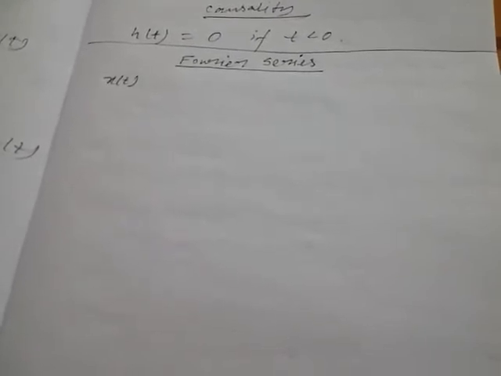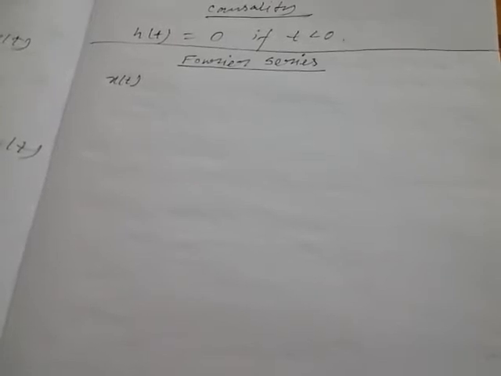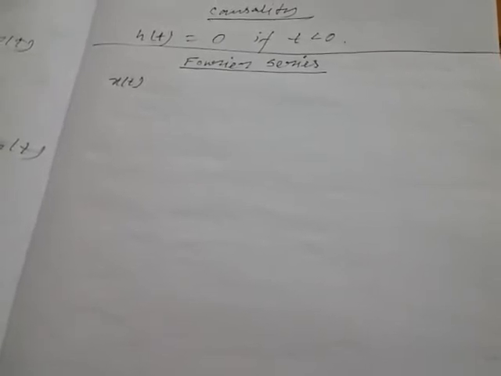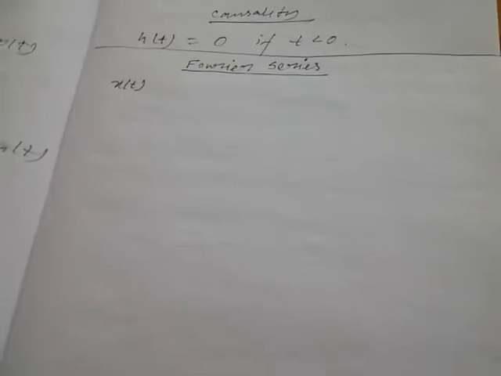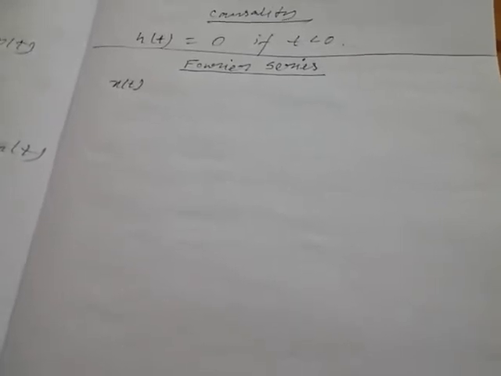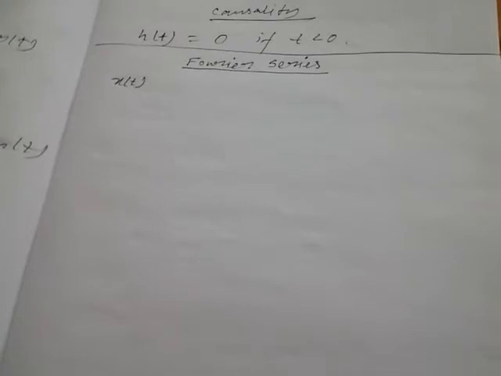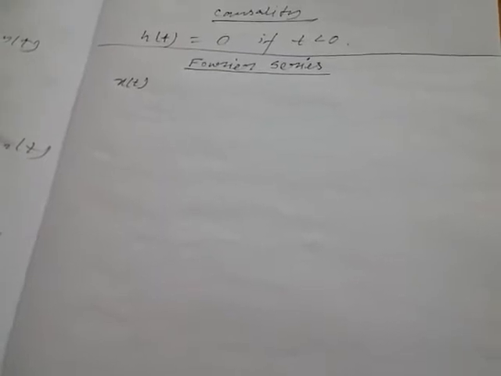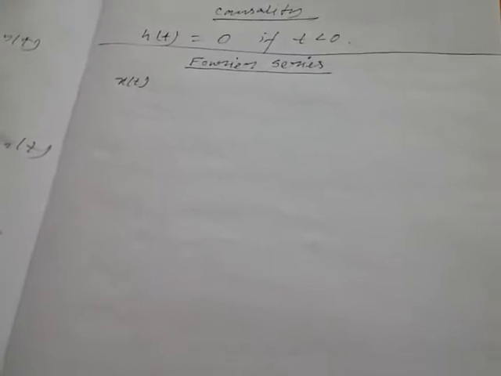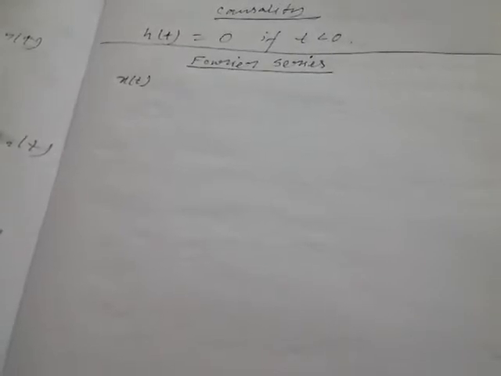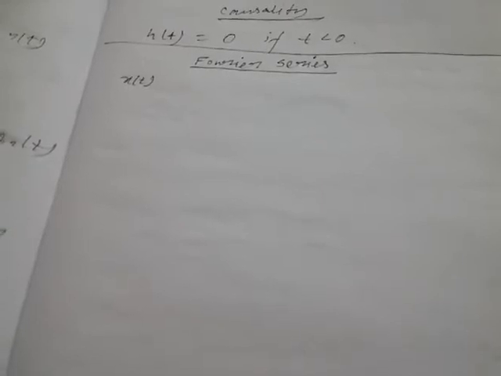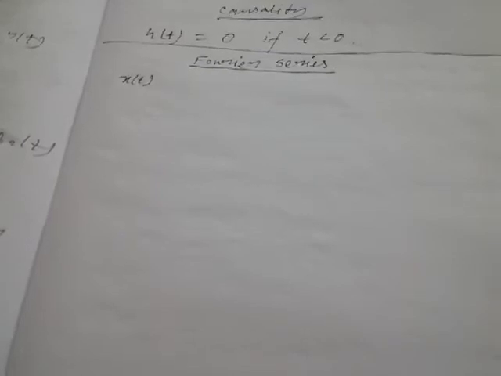What is a periodic signal? A periodic signal is one which repeats itself periodically over infinite time interval. Examples of some well-known periodic signals are sinusoidal signals, that may be sine wave or cos wave. One advantage of a sinusoidal signal is that we can easily get the frequency spectrum of that signal. If a signal is sinusoidal, we can easily get the frequency response of the signal.